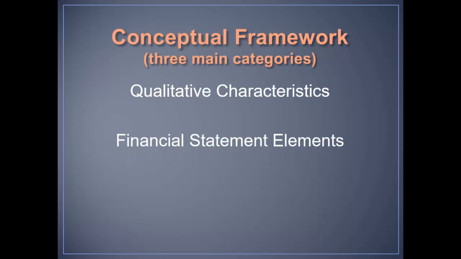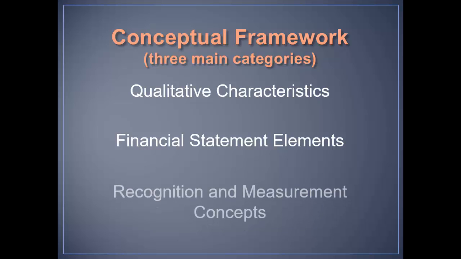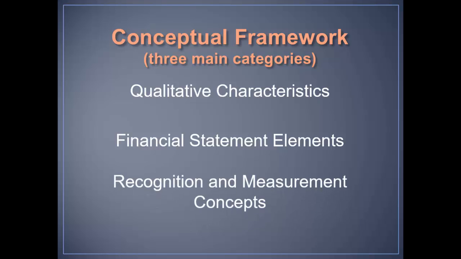Now, there are three main categories. This may vary some depending on the textbook you're using. There are qualitative characteristics, financial statement elements, and there are recognition and measurement concepts. So what does this really mean? Well, we had a lot of rules out there, and some of them were conflicting. So years back, FASB came together and said, okay, let's make a framework, a foundation for making and revising all our accounting rules. That's what the framework is.